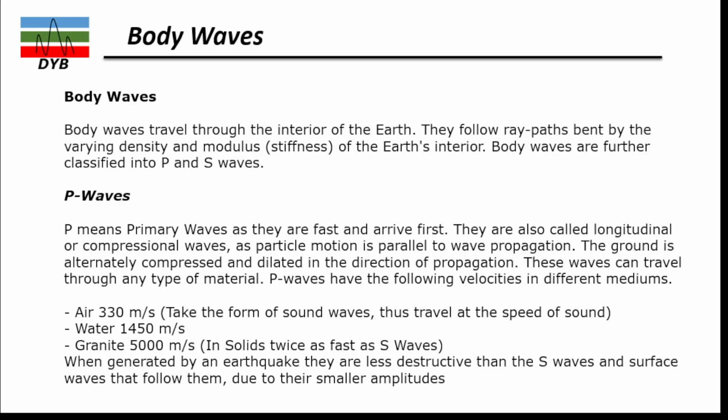They are also called longitudinal or compressional waves because the particle motion is parallel to the wave propagation. The ground is alternately compressed and dilated in the direction of the wave propagation. These waves can travel through any type of material, such as liquid, solid, or any other. The P waves have the following velocities in different media: in air, 330 meters per second; water, 1450; granite, 5000 meters per second.